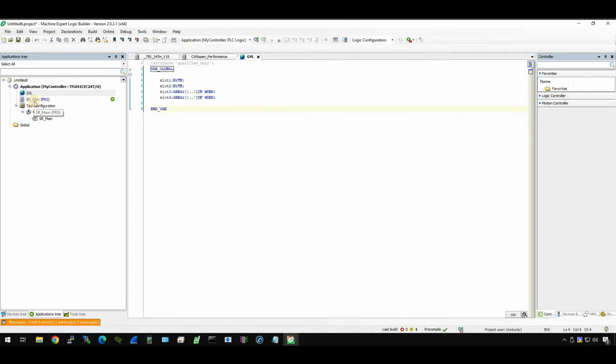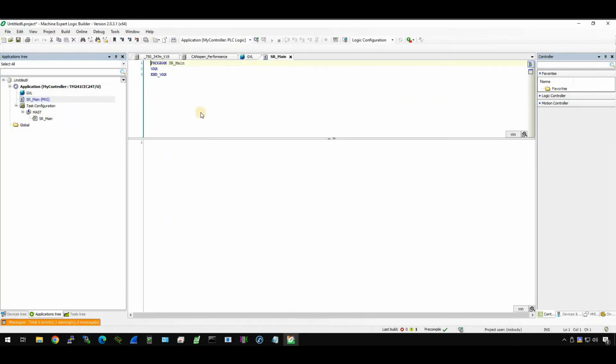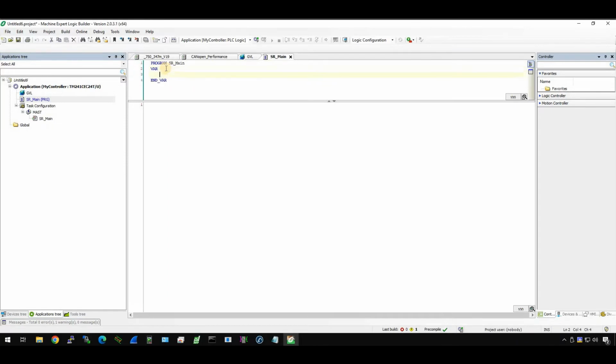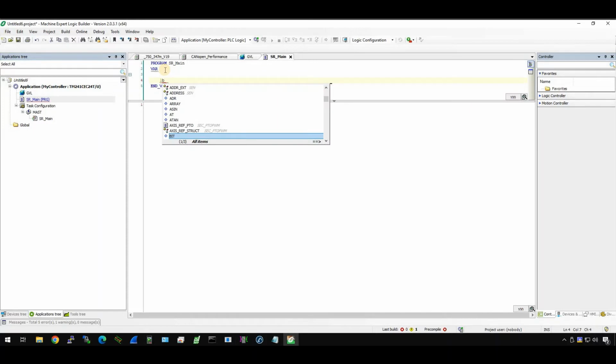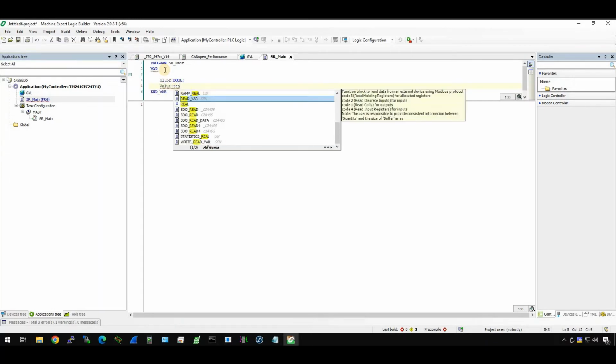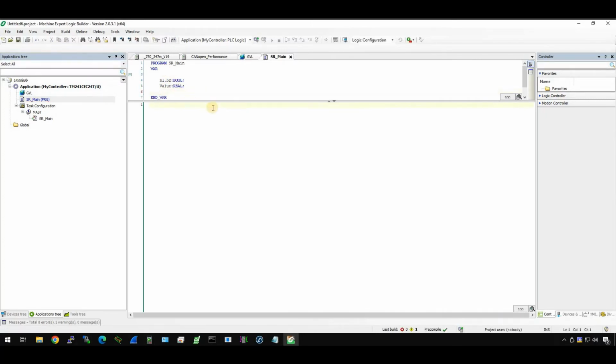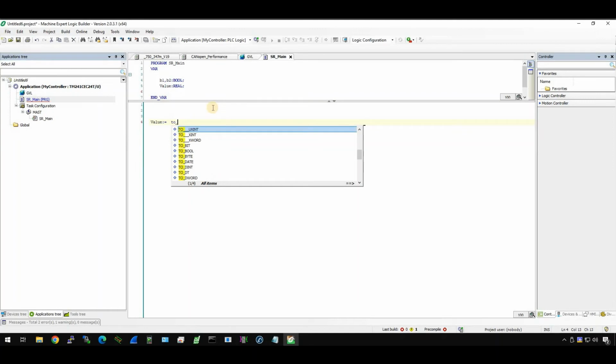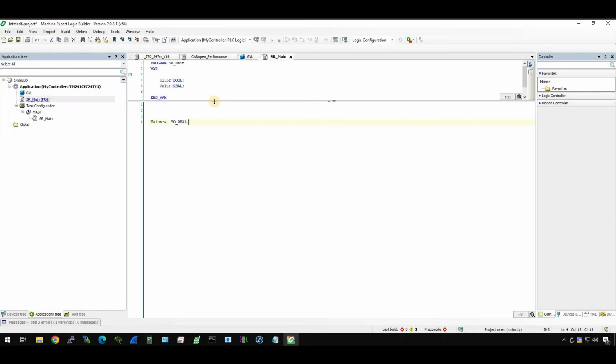Then we can create some logic to trigger it. In the main project, in the main POU, you can define some bits, B1 and B2, as BOOL type, and a current value as a VIEW type. I want to know the first channel analog input value, so I use value is equal to underscore to view. I need to change my first channel of analog input to view first, right?